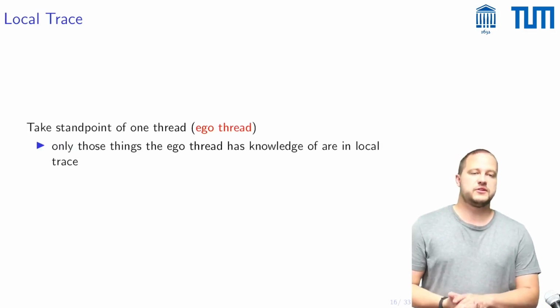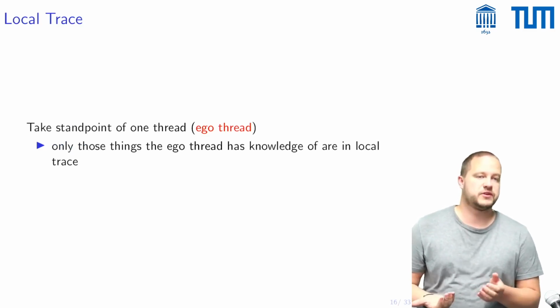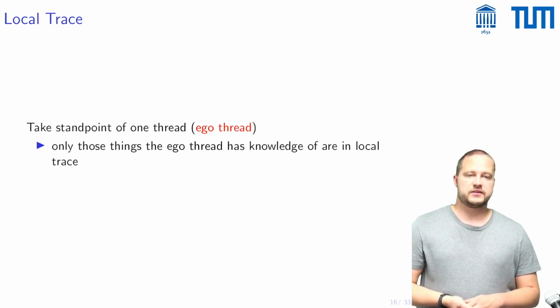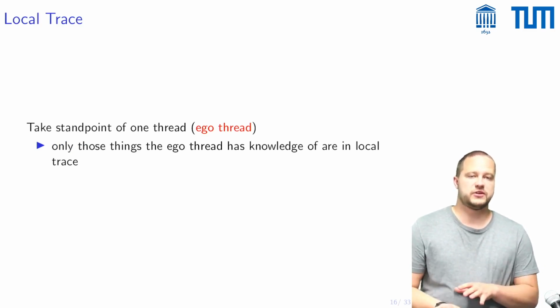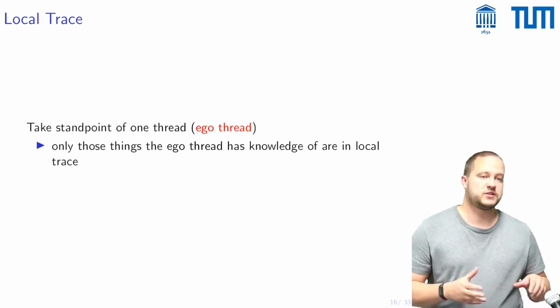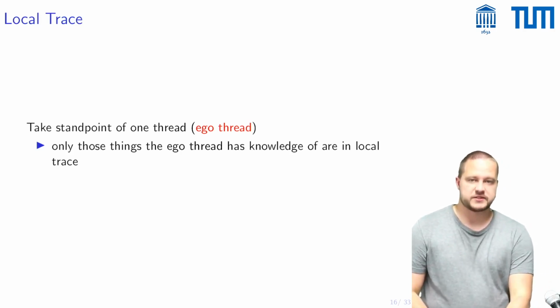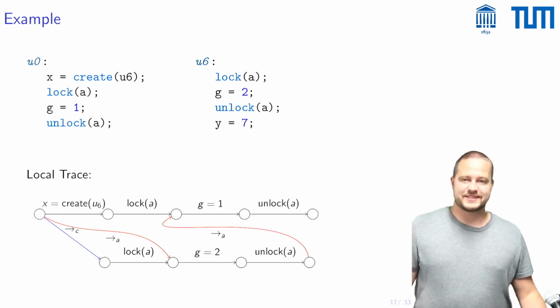Then in contrast, what is a local trace? Well, for a local trace, one would take the standpoint of one thread, which we call the ego thread, and only those things that the ego thread has knowledge of are actually in this local trace. So in some sense, instead of having a bird's eye view of the system, where one sees the local states of all threads, one takes the perspective of only one of these threads. So let's take a look at an example.